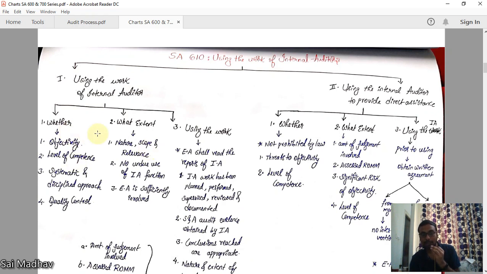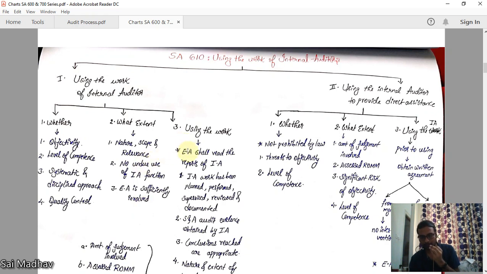Second, if you decide to use, then to what extent do you have to use? You have to check the nature, scope, and relevance of the work performed. What is the nature of the work and scope of the work and relevance to your external audit? You have to check these things. No undue use of the internal audit function. You cannot use everything, you know, because the final responsibility is yours. You are just using the work to some extent. You cannot have undue use. The external auditor must be sufficiently involved. You cannot take all the internal audit papers and say this is my report, right? You have to be sufficiently involved. You can only use that work to some extent.